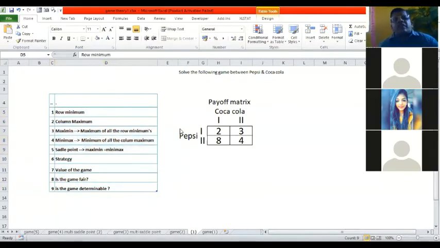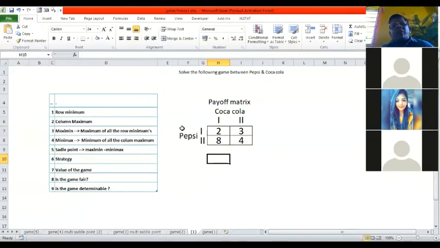It is a very small example, 2 by 2. That means 2 strategies each for Coca-Cola and Pepsi. Now, what do these numbers mean? I have told in another video what the meaning of this is. Whenever we speak, I'm going to speak on behalf of Pepsi because it is the row player. For understanding, Coca-Cola is my competitor.